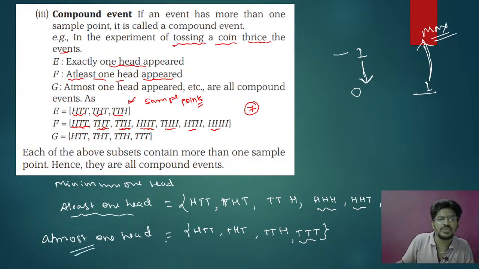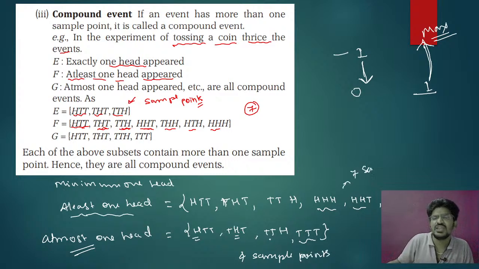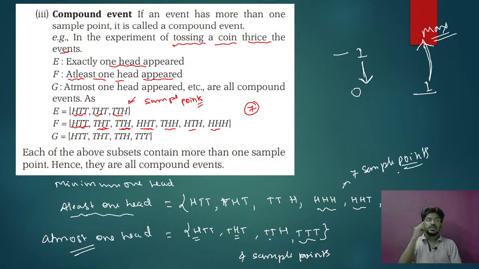So at most means one head, no heads, no problem. So you have 4 sample points. Clear? And for at least one head you have 7 sample points. These are called your compound events.